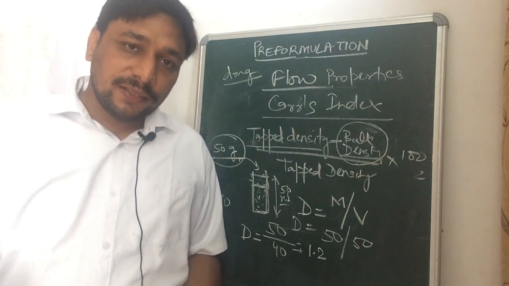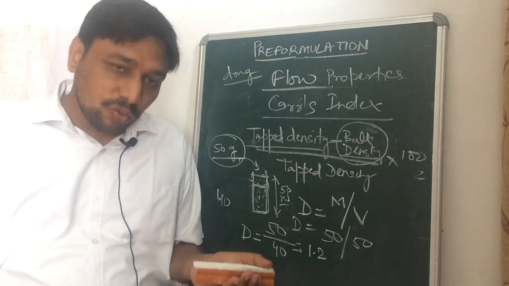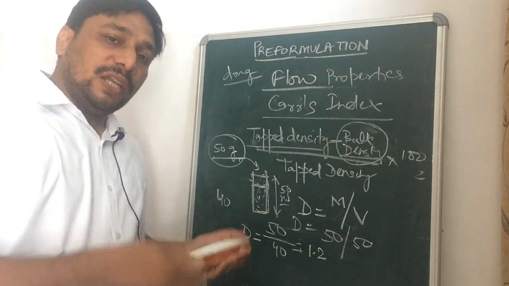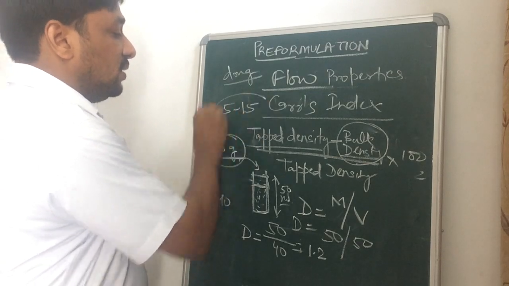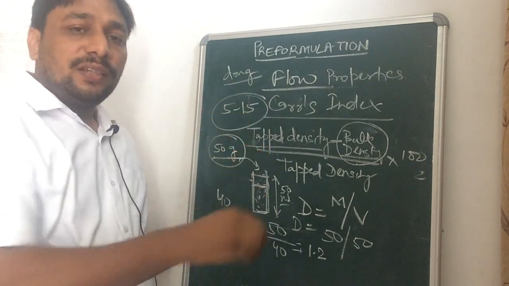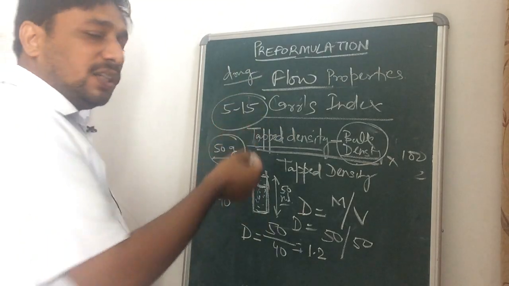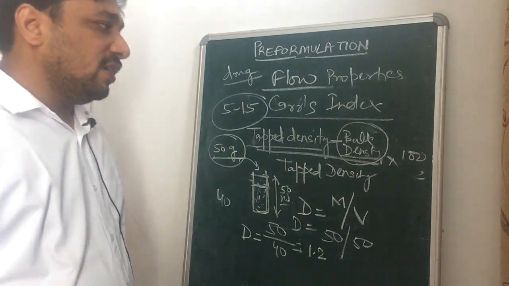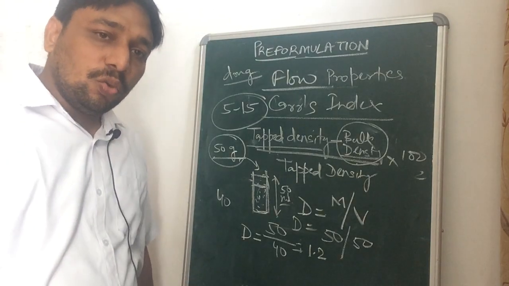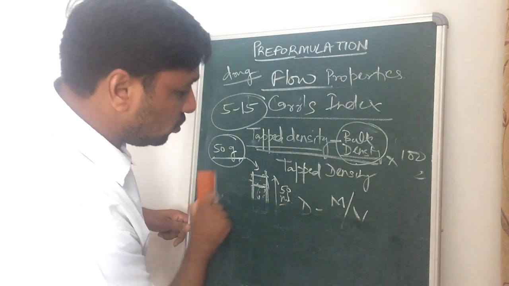For Carr's index, there are some standard values. If the value of the Carr's index is around 5 to 15, then it is considered as a good flow. If the value is more than 30, then there is a poor flow and we have to improve the flow in that case. In the Hausner ratio,